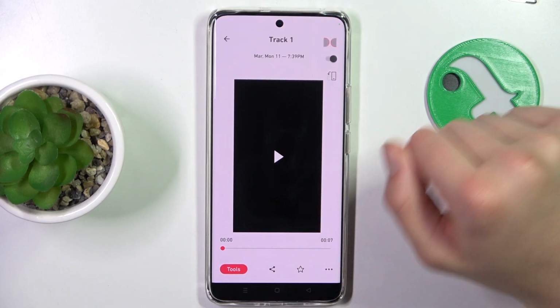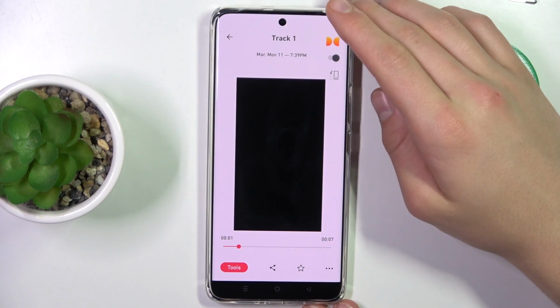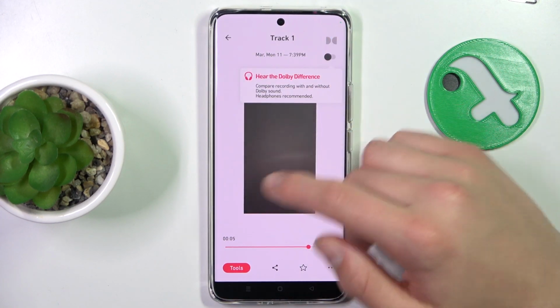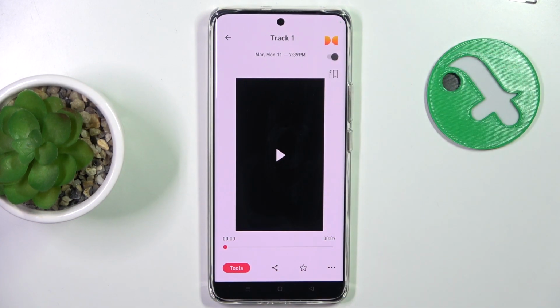This is the video that I have just made. And now you can play the video. And if you click this button and this icon is gray, it means the video is raw. And if this button is to the right and this icon is colorful, it means that the video is with Dolby On effect.